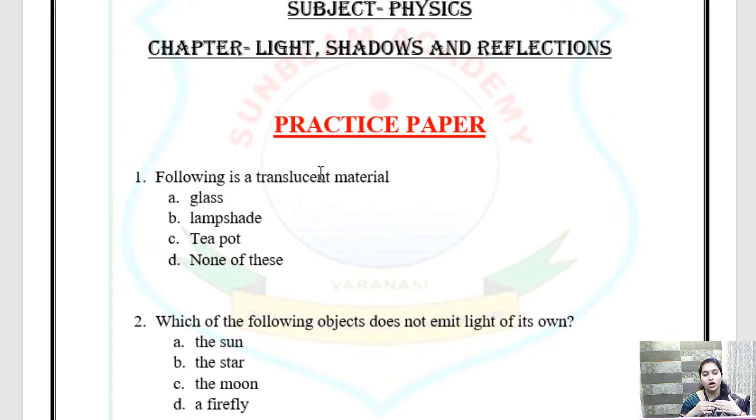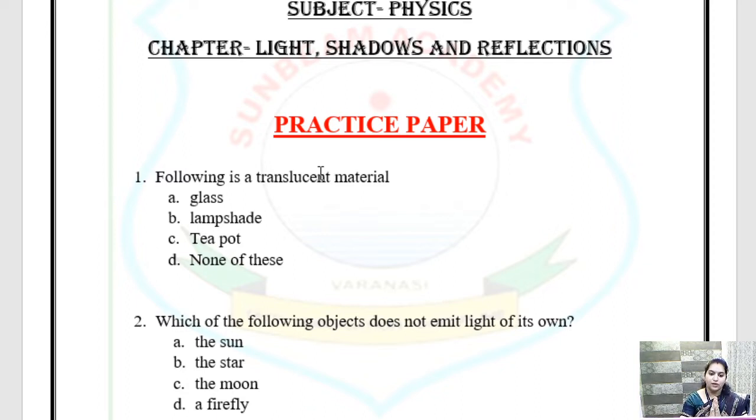Through an opaque object, light will not pass, it will reflect back. Through translucent, the light will pass partially and some of the light will get reflected. And in a transparent object, complete light will pass through, no light will get reflected.